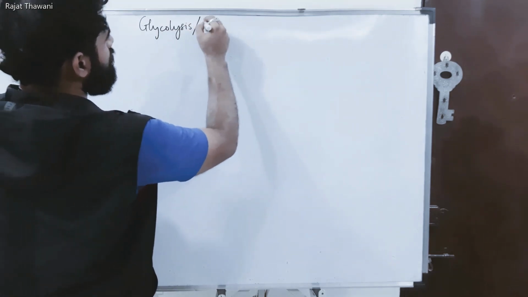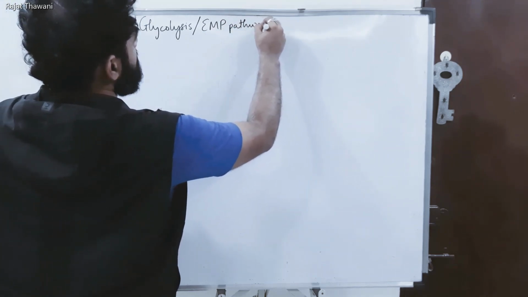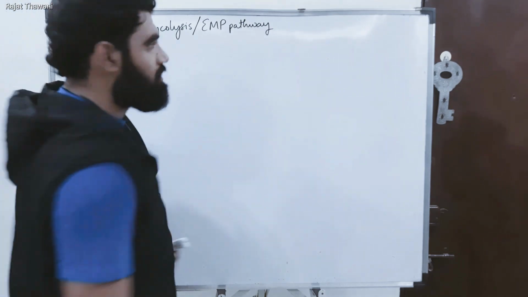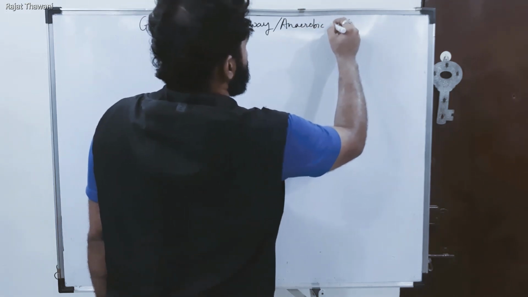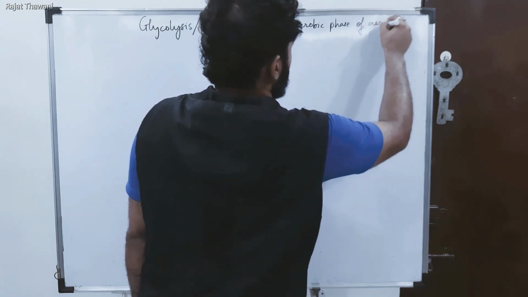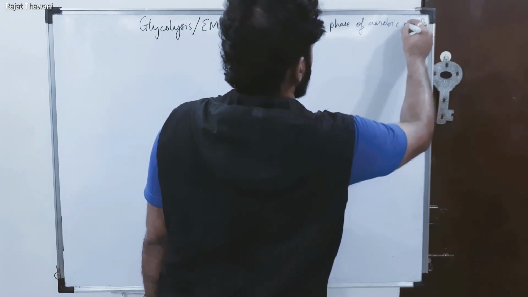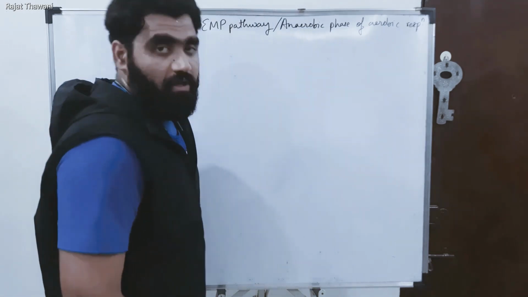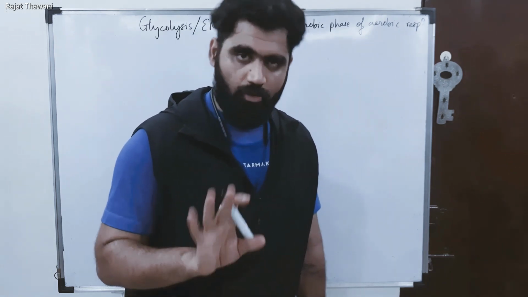Glycolysis, which is also called as EMP pathway. This EMP pathway stands for Embden Meyerhof Parnas. These are three scientists who gave it. It is also called as anaerobic phase or pathway of aerobic respiration. Why is that? Because here you will observe that in organisms which are anaerobic, in them also the glycolysis takes place. In aerobic as well as in anaerobic, in both it takes place. Okay, so let's draw it.